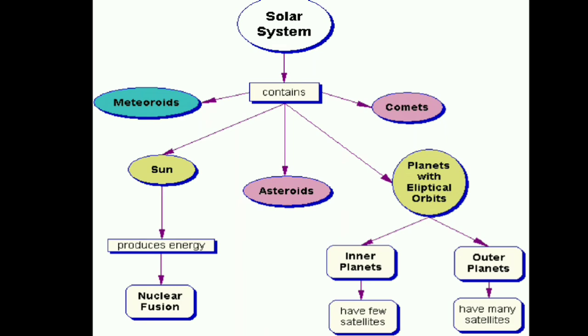In between Mercury and Mars, there are 4 planets before the asteroid belt. These 4 planets are called the inner planets. Jupiter up to Neptune are the outer planets, after the asteroid belt. The inner planets have few satellites. For example, our Earth has only one satellite, but outer planets have many satellites.